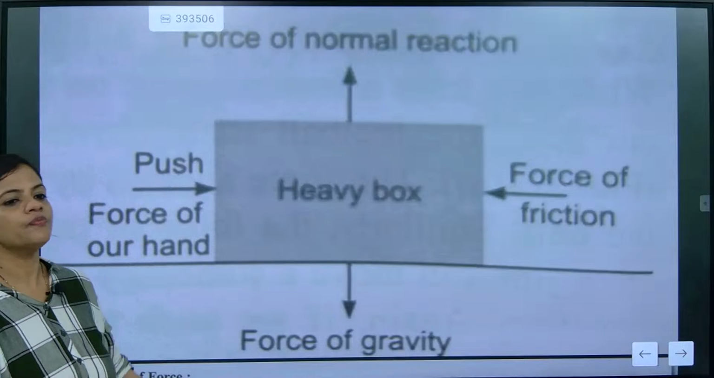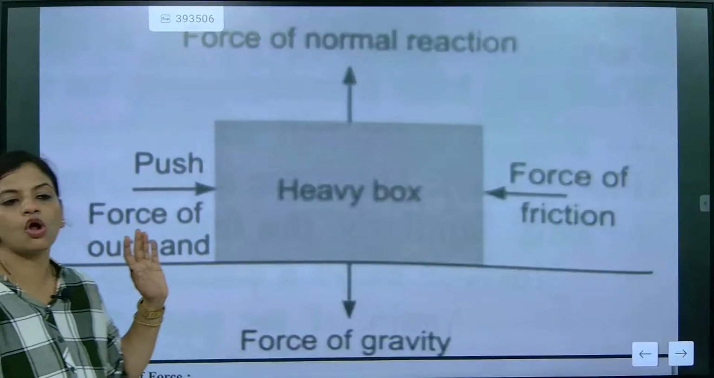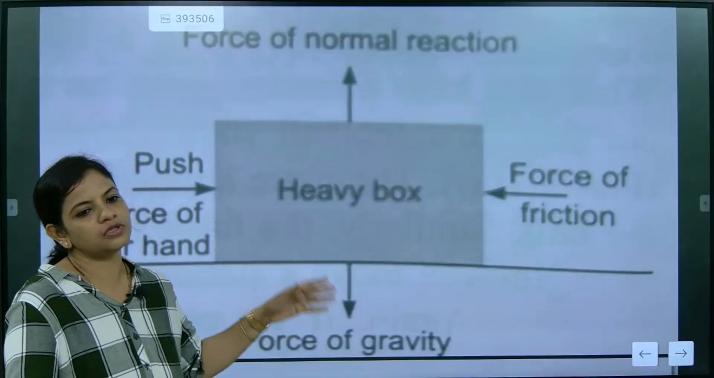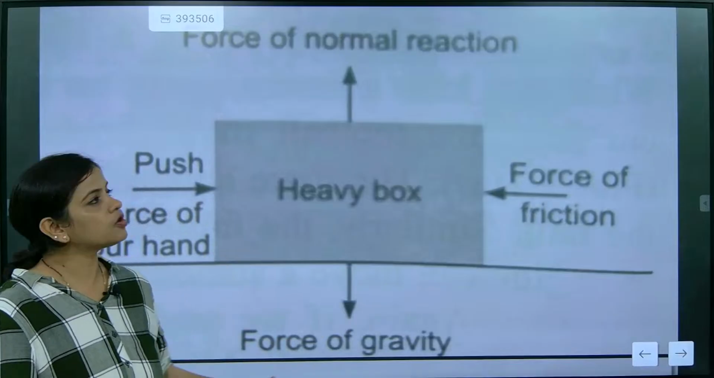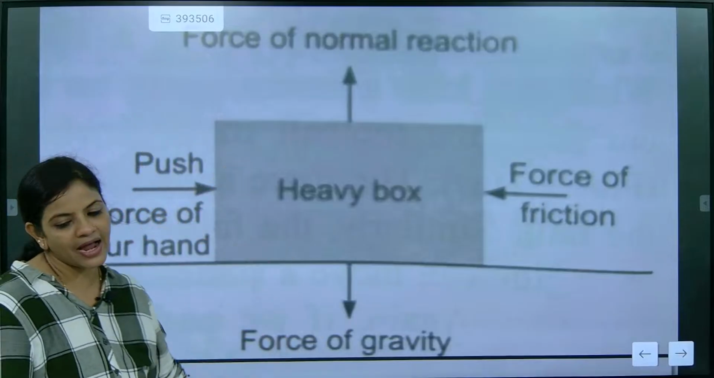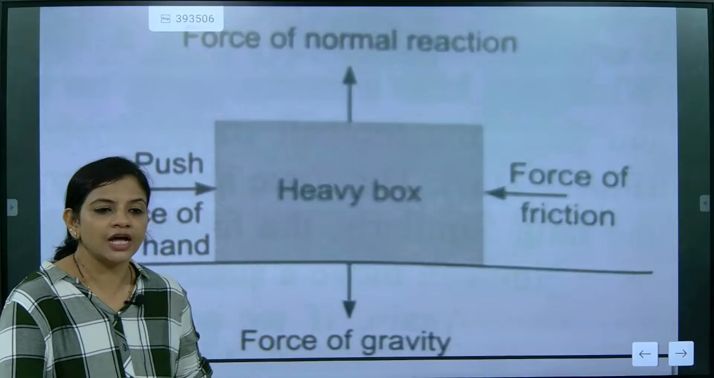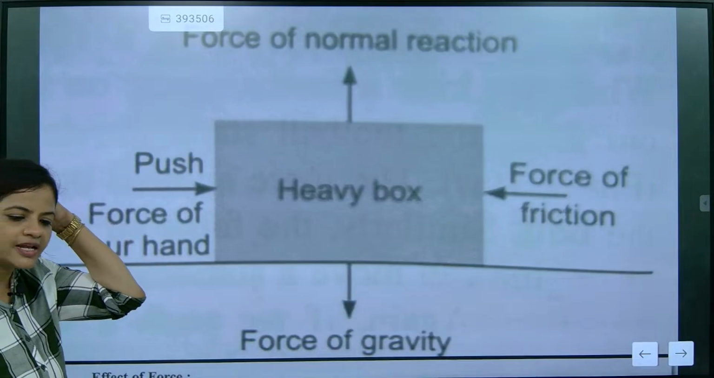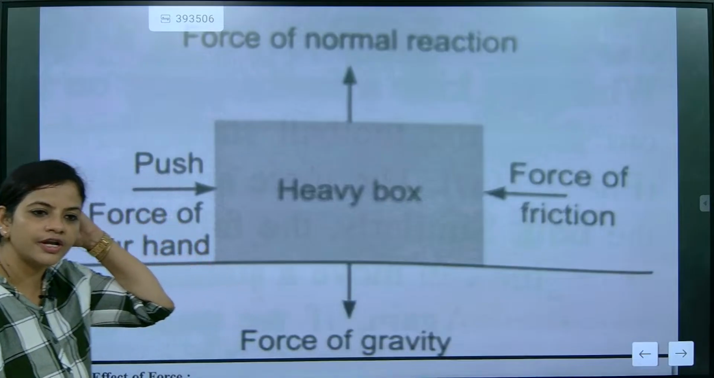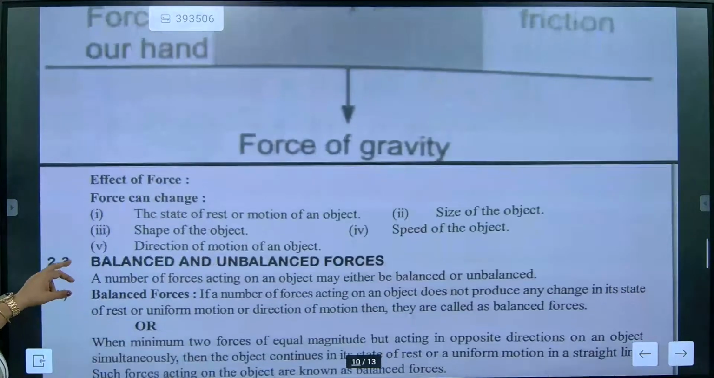Balanced, because the push or pull is not enough to overcome the force of friction, because here the normal force is acting up and gravity is acting down. Understood? So all the forces are acting, and the body is not moving at all. Let's go to the next one, beta.